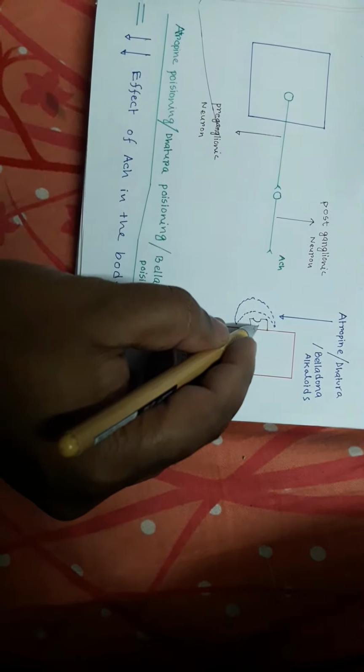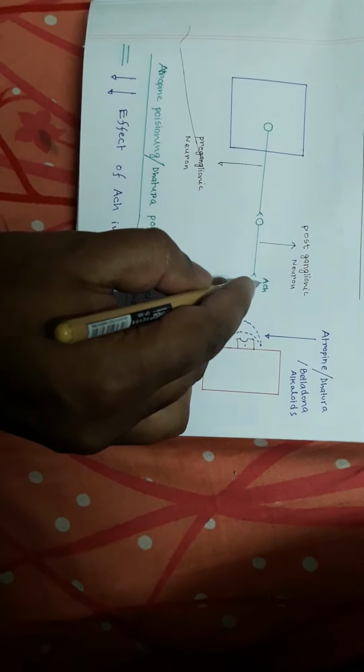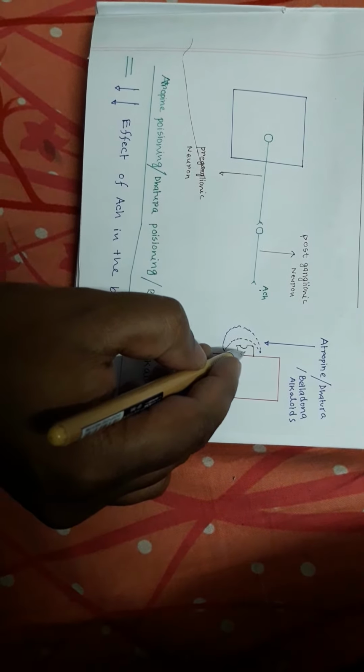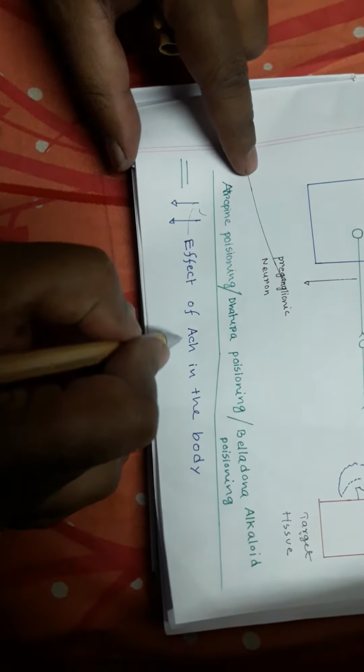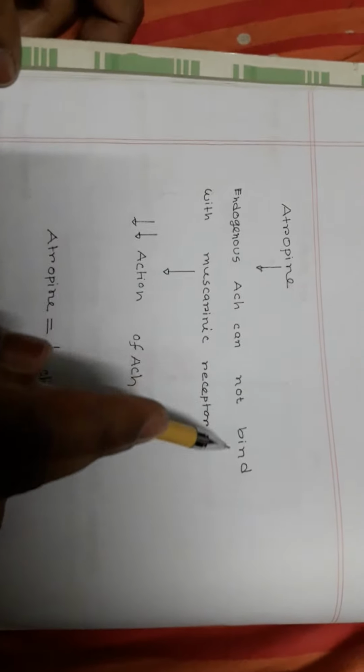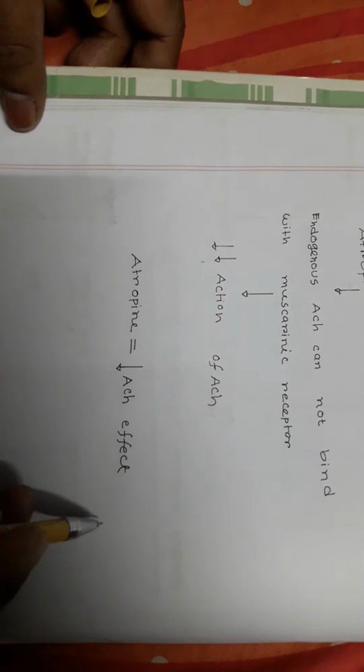Acetylcholine cannot bind with the muscarinic receptor, so acetylcholine cannot exert its action. So what is the effect of atropine? We can tell that atropine decreases the effect of acetylcholine in the body. In the presence of atropine, endogenous acetylcholine cannot bind with the muscarinic receptor, so acetylcholine action is decreased. So atropine equals decreased acetylcholine effect.